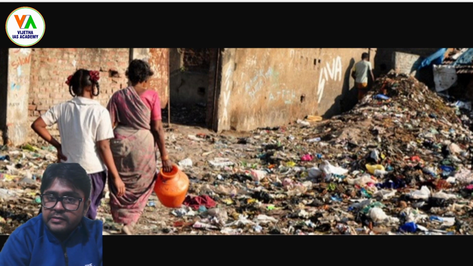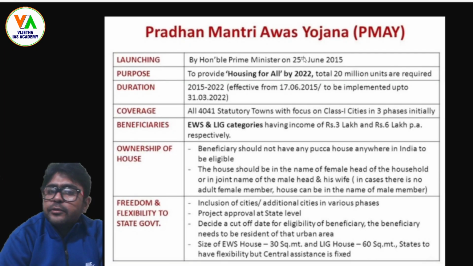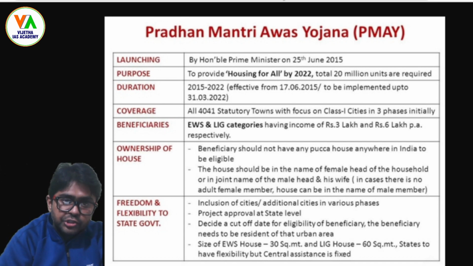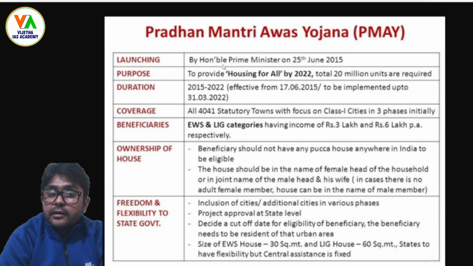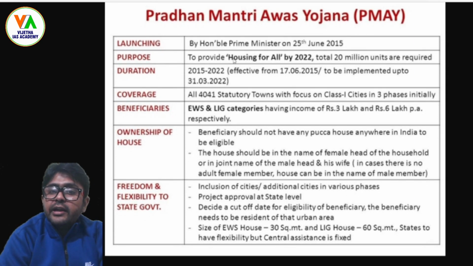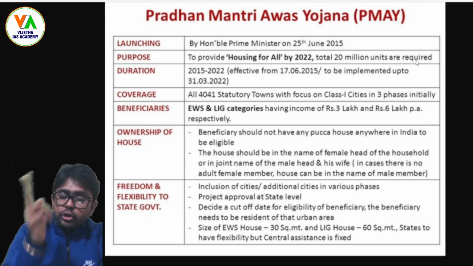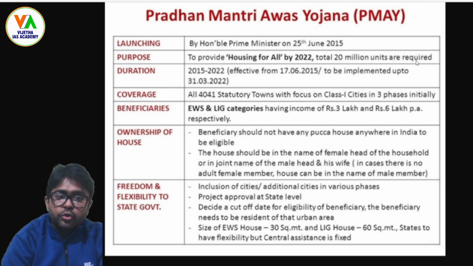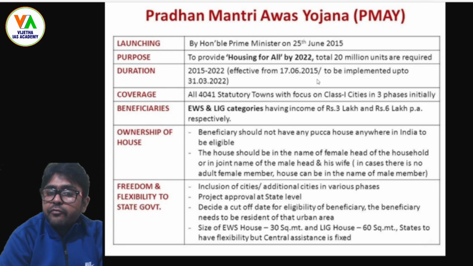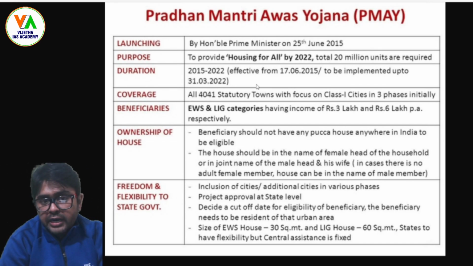If we see here, this Pradhan Mantri Awas Yojana was launched in 2015 by the Honorable Prime Minister. The purpose is providing housing for all by 2022. A total of 20 million units are required. 20 million means 2 crore, actually more than that, but let's say 2 crore. Duration 2015 to 2022, effective from June, to be implemented up to March 2022.